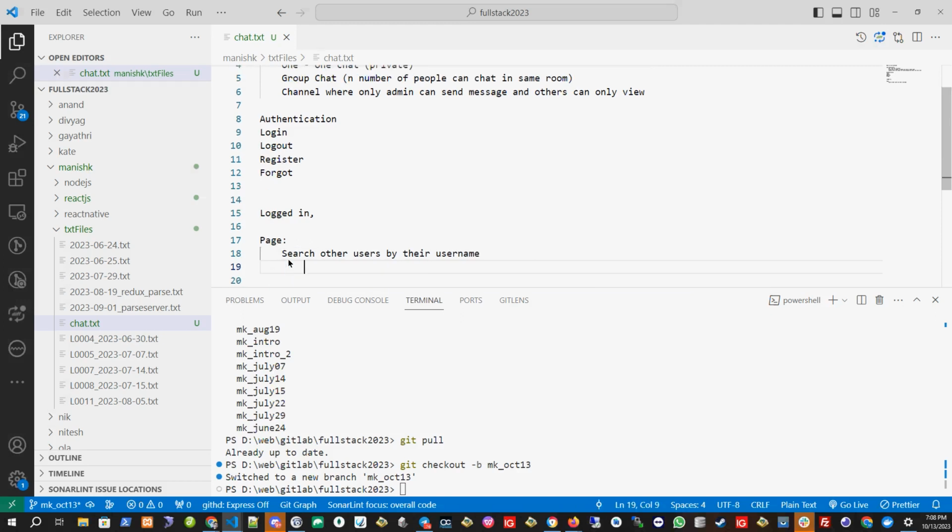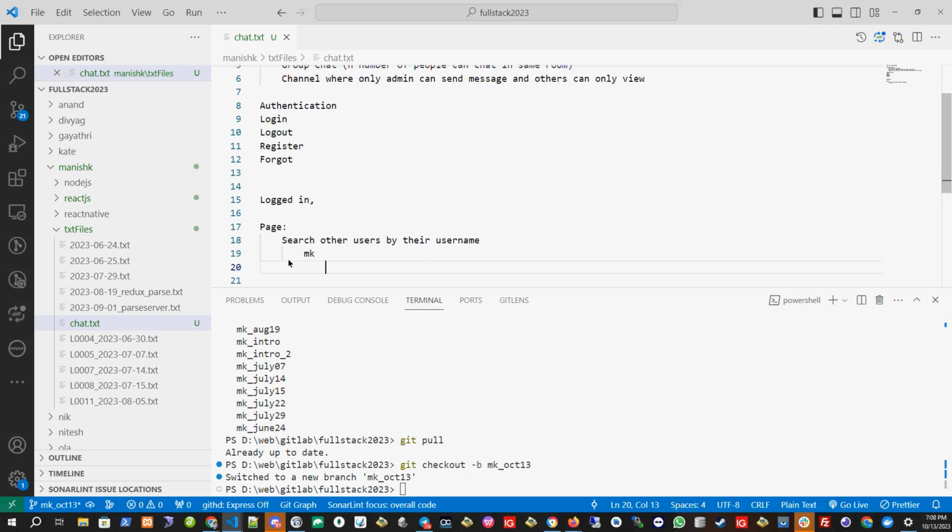Let's say I am logged in as MK, and I want to chat with my friend. I know he's in my application. I know his username also. So I will put, for example, my friend NK. I will search it, and all the usernames with some kind of NK will be displayed, and then I can choose to whom I should chat. This way I can search the username with whom I want to chat.